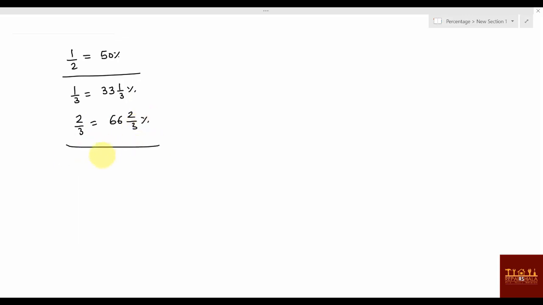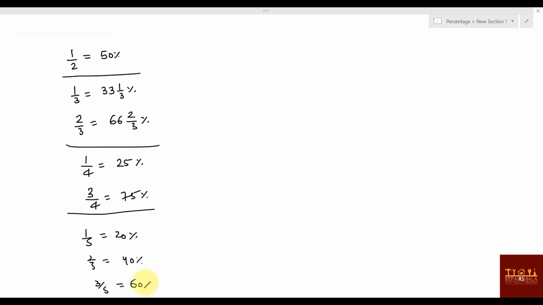Now one more, 1 by 4, that value is how much? 25 percentage. Now 2 by 4 is already covered as 1 by 2. 3 by 4 value will be 75 percentage. Next 1 by 5, 20 percentage. 2 by 5, 40 percentage. 3 by 5, that is 60 percentage.